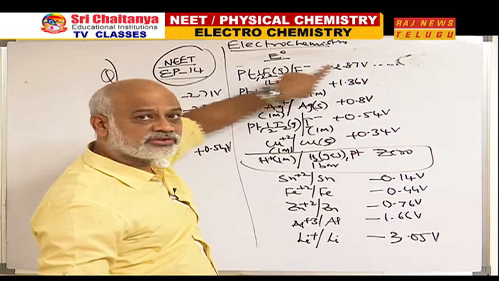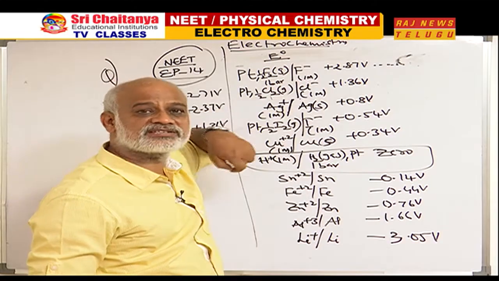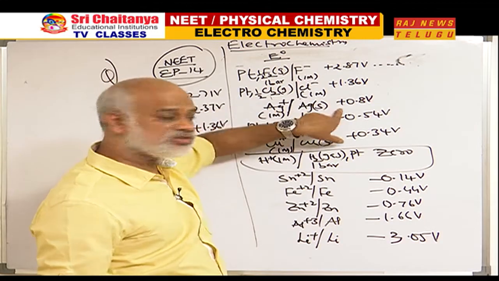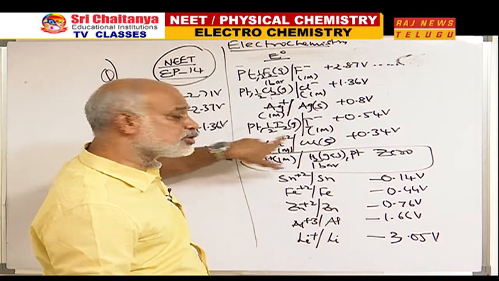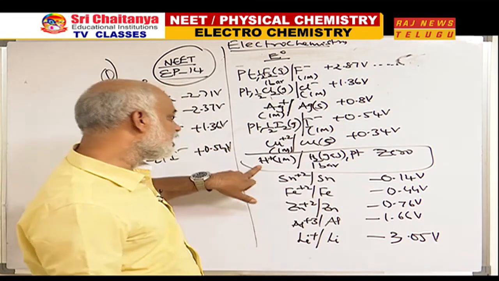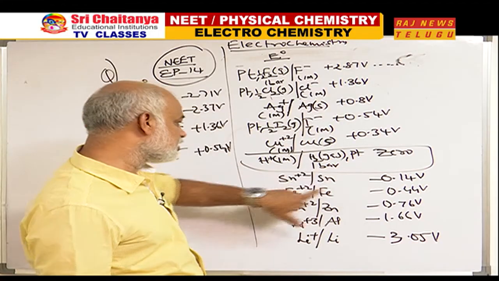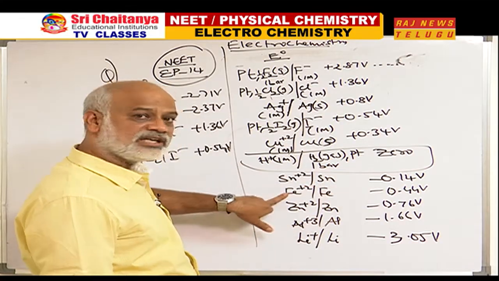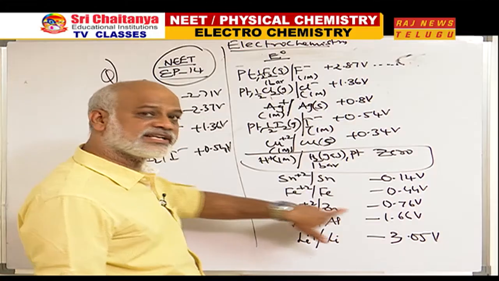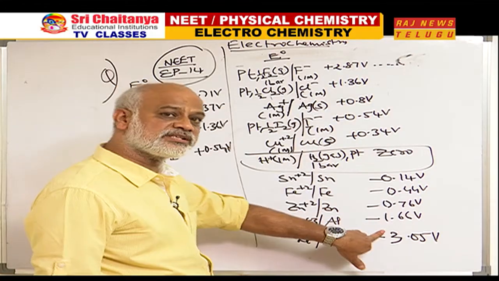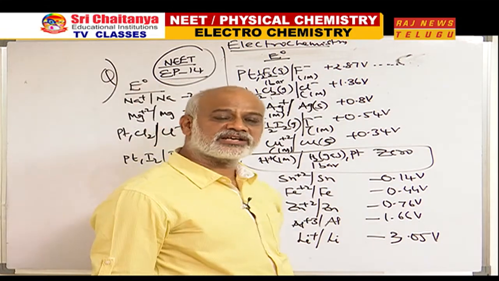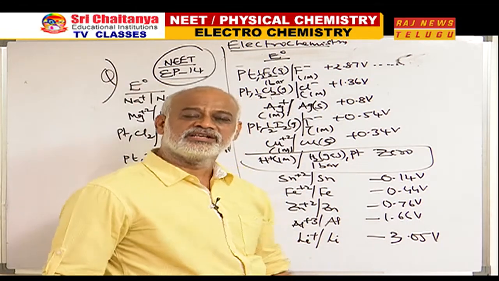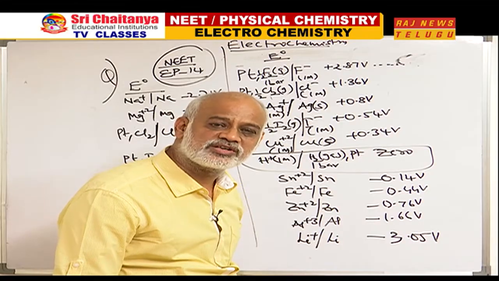So, F2 to F minus, Cl2 to Cl minus, Ag plus to Ag, I2 to I minus, once again non-metal, Cu plus 2 to Cu, metal, hydrogen +1 to 0, Sn plus 2 to Sn, Fe plus 2 to Fe, Zn plus 2 to Zn, Al plus 3 to Al, Li plus to Li. The board is very small, I cannot accommodate more than that. I can write 5-6 more also, it is always okay for me.